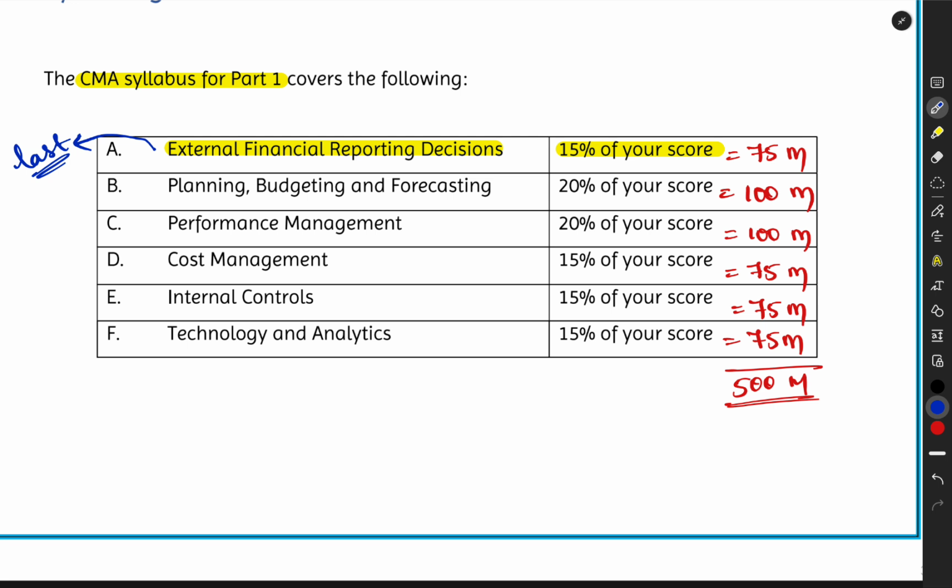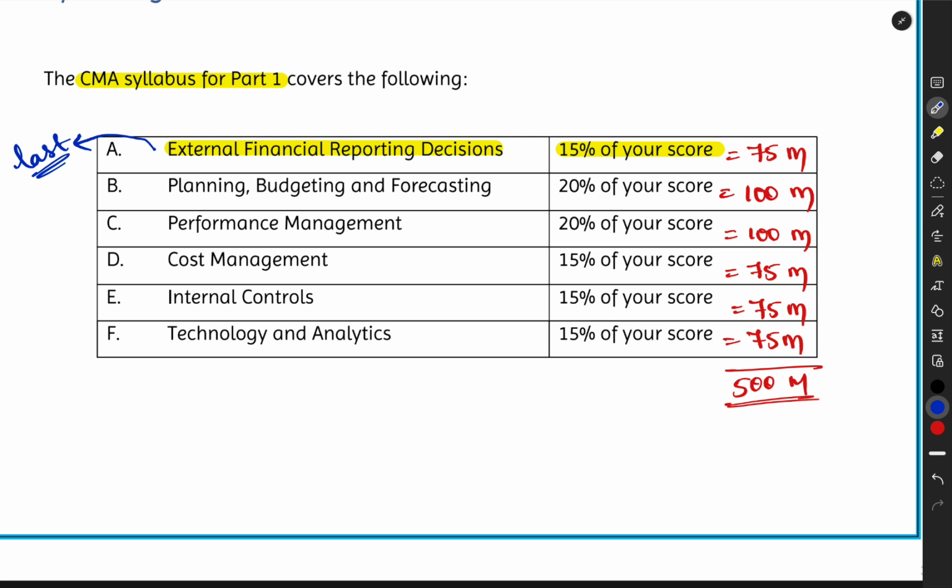In order to understand the subsequent topics, you need to know this, but for your preparation, if you are doing your revision and all, keep this as your last preference. After doing the rest of the syllabus areas, come back to this topic in your preparation time, not during your classes. Classes you have to go in a proper sequence as per your tutor, okay? But for your preparation and revision, keep this as your last topic.